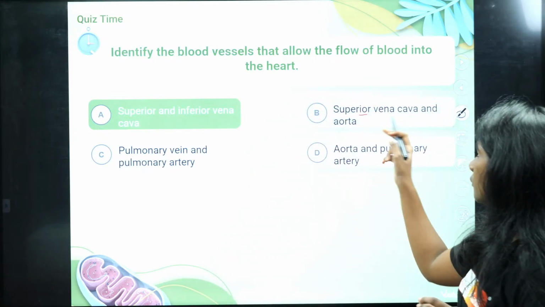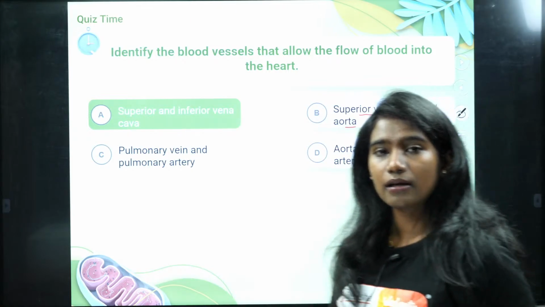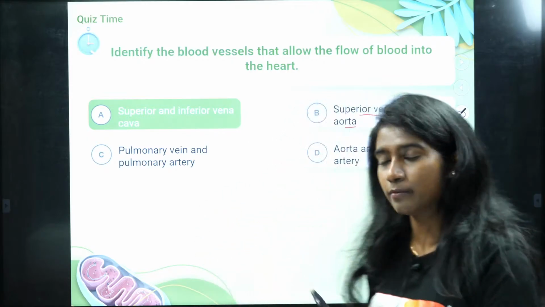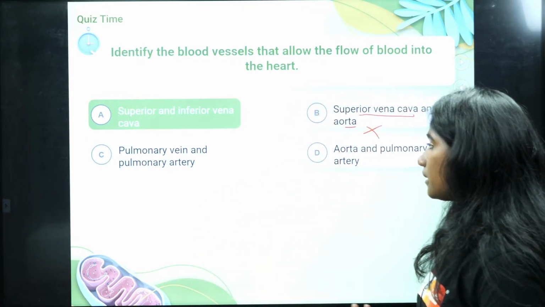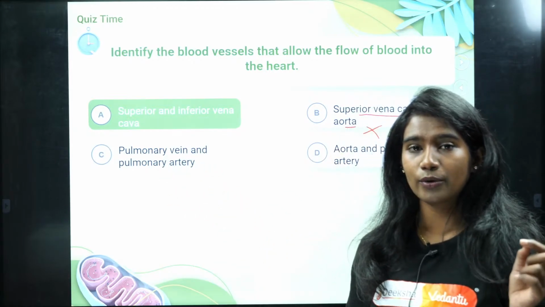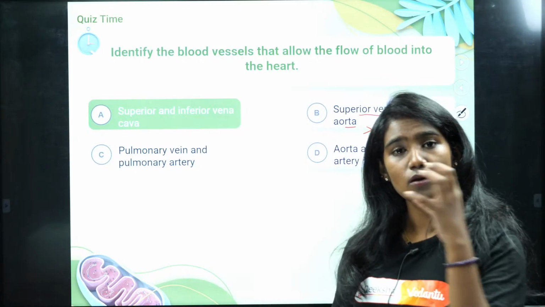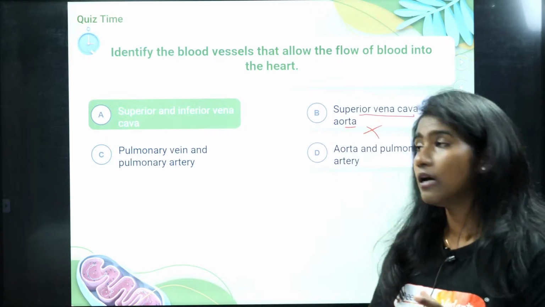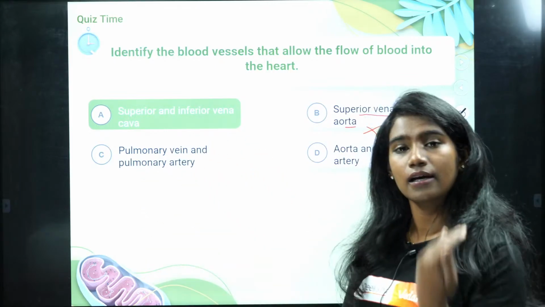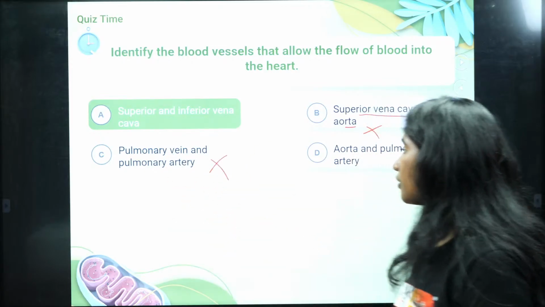Whereas why not superior vena cava and aorta? What is aorta doing? It is taking away the oxygenated blood from the heart to different parts of the body. So this is not the answer, that's why this is wrong. Whereas pulmonary veins actually carry oxygenated blood towards the heart. So it is bringing blood towards the heart, whereas pulmonary artery is taking the blood away. Therefore, even this is not your right answer.